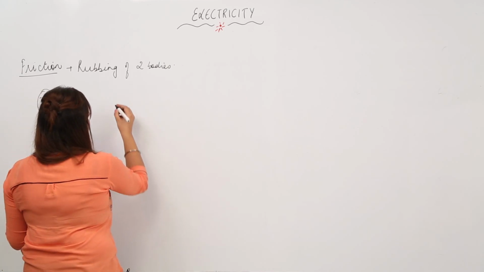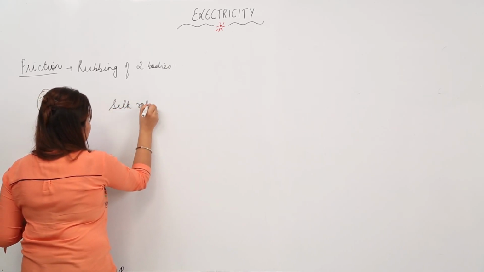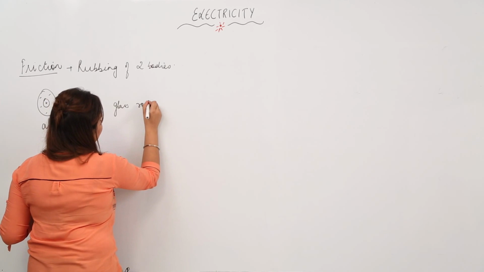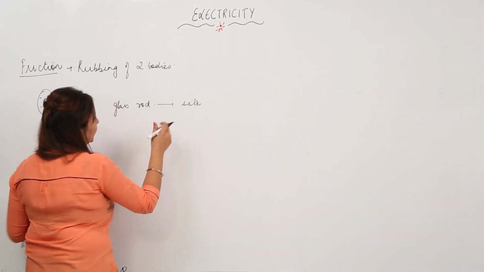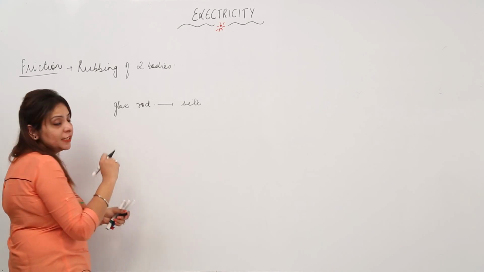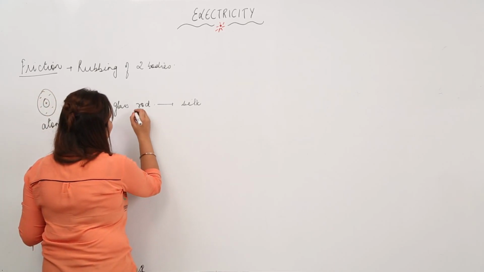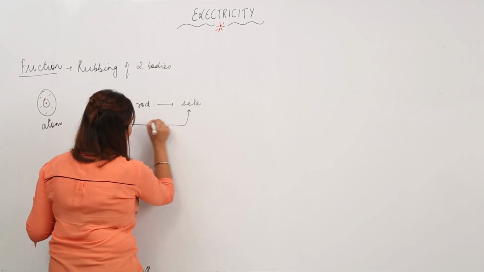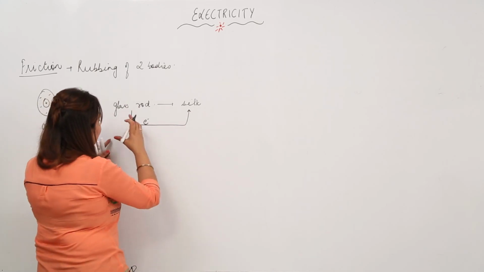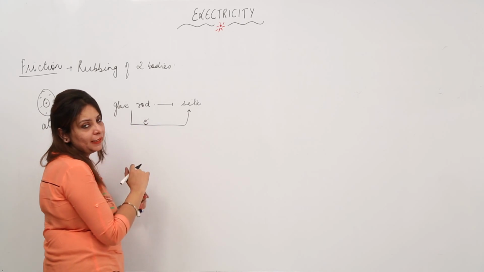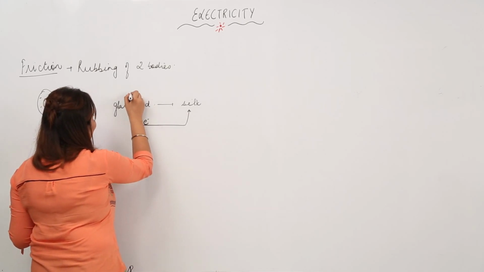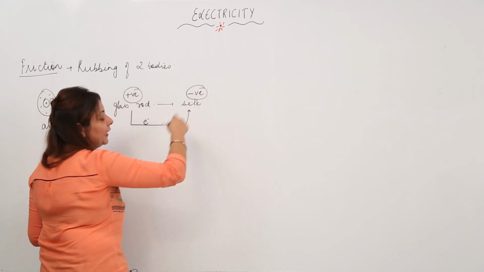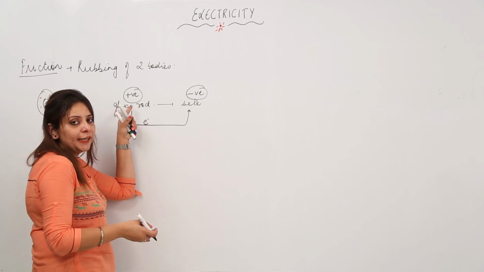So whenever you rub two things, suppose I take a glass rod and we rub it with silk. What happened when we rub both of them? There is friction. This led to the production of electricity, because the atoms of the glass rod lose an electron. These electrons flow from glass rod to silk, so glass rod is losing electrons and silk is gaining them. The one which loses electrons acquires positive charge, and the other that gains electrons acquires negative charge, because the net negative charge is increasing in one and decreasing in the other.